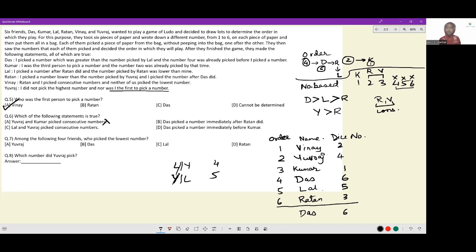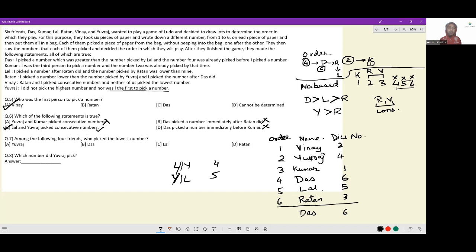Lal and Yuvraj picked consecutive numbers. Lal is 5, Yuvraj is 4. Yes, they did pick consecutive numbers. Das picked a number immediately before Kumar. No, Das picked a number immediately after Kumar. So this is also unacceptable. The answer has to be option C.